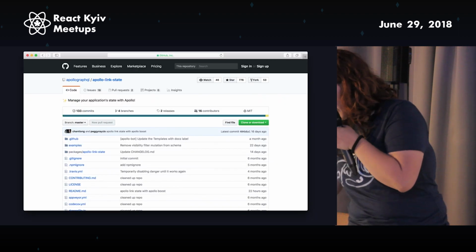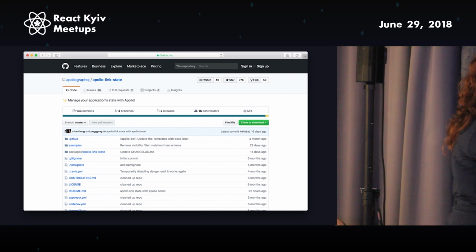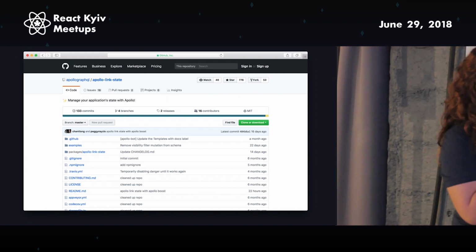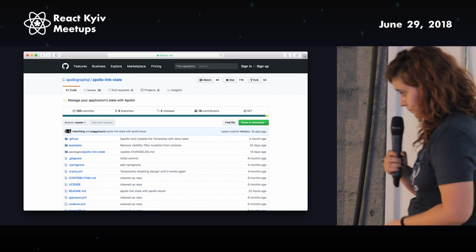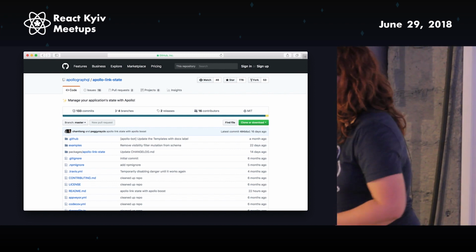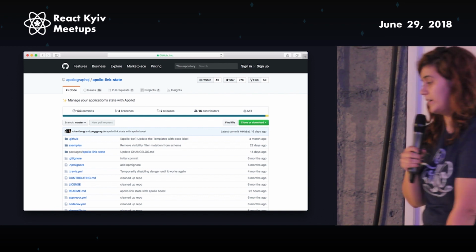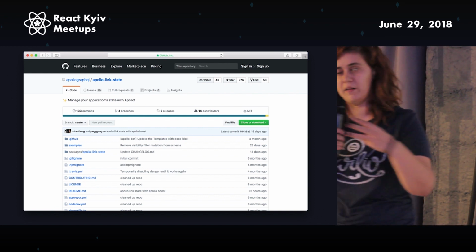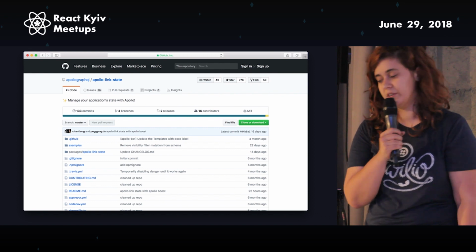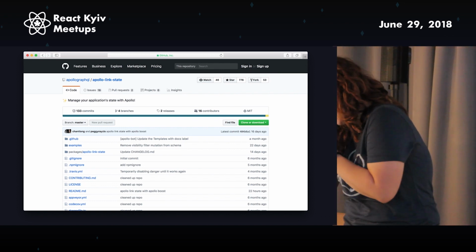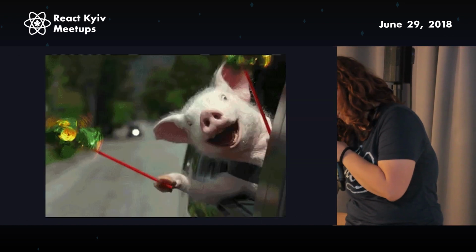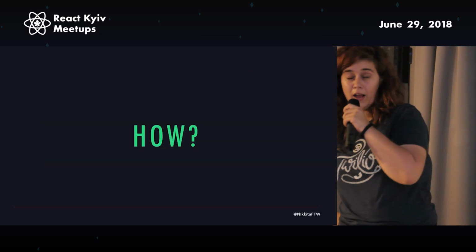And so there is this tool created by Apollo. It has a lot of contributors, mostly created by Peggy Raises. And it's called Apollo Link State. And it does exactly what Redux does, but with 1 file. I know, right? So you're like 3 times more productive. I'm sorry, man, I just don't like Redux. I hope you left. Yay. You didn't leave. So how do you do this?